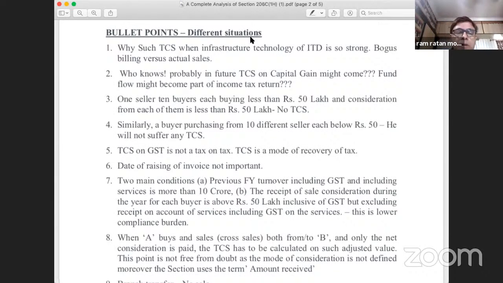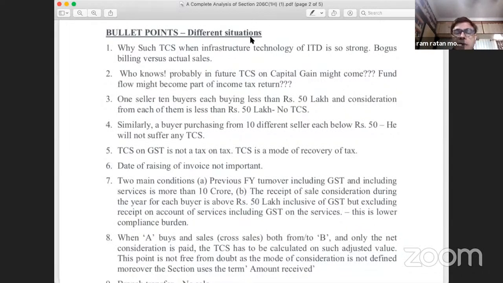Rupees 2 crore of goods were sold in 2018-19, and as on 1st of April 2020 there is an outstanding balance from that customer, say rupees 1 crore. Now, during the financial year 2021 there is no single sale to that customer, but you have received rupees 50 lakhs till 30th of September. Since this provision has come into effect from 1st of October, there will not be any impact till 30th of September, whatever money has been received.